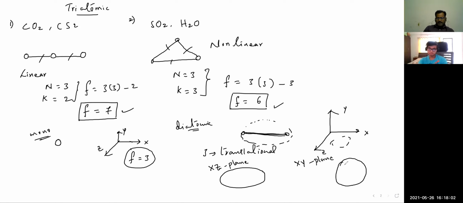Like this, so the structure will rotate like this. In the other case, the diatomic structure can rotate like this. Is there any other possibility for rotational motion? No. Only 3 possibilities if you observe.